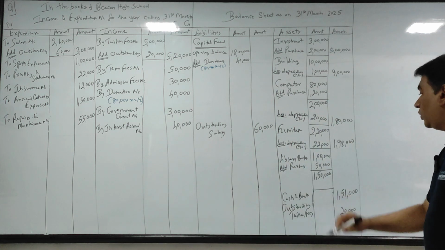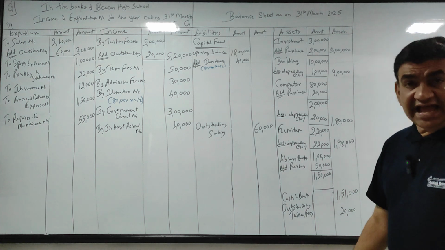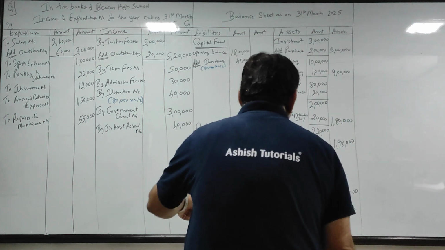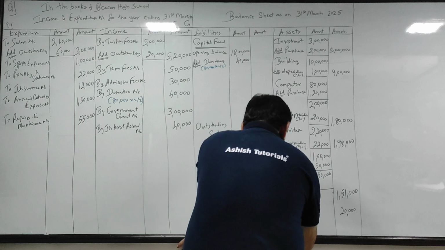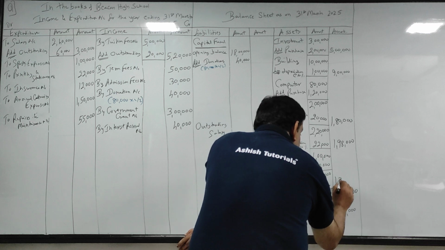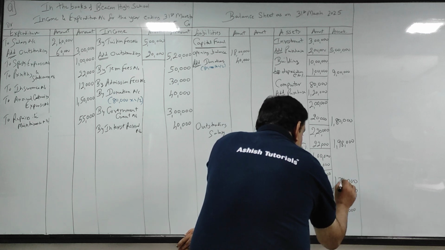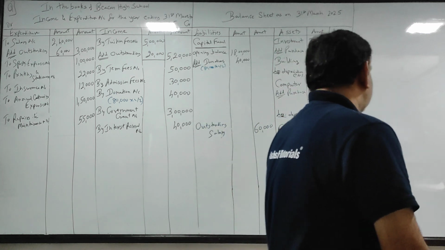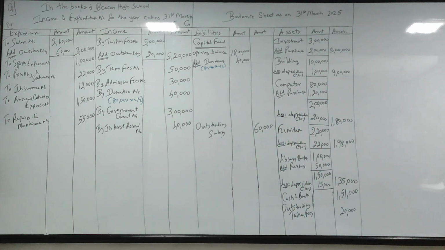You get here 198. लाइब्रेरी बुक्स 150, take उसका 10%. So 150 में से less depreciation at the rate of 10%, that is 15. So 150 minus 15, that's 135.